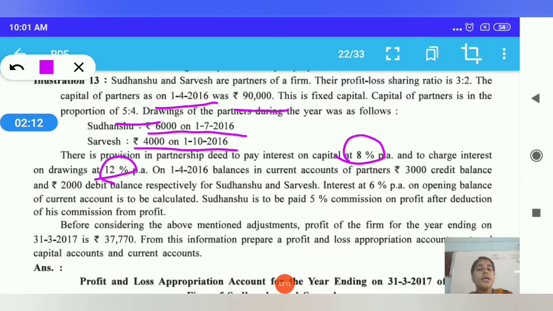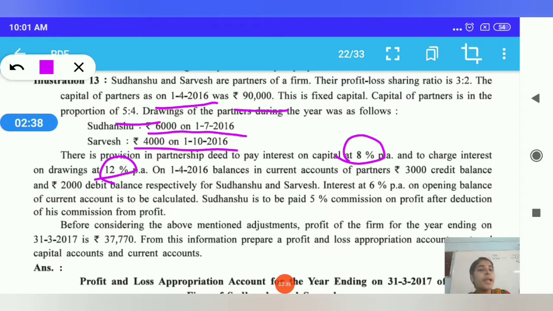So for drawing, 6,000 into 12% into 9/12, because this 12% is per annum for the whole year, and 4,000 into 12% into 6/12.